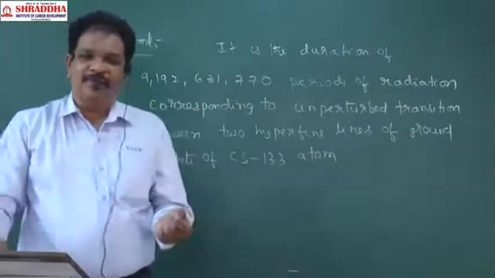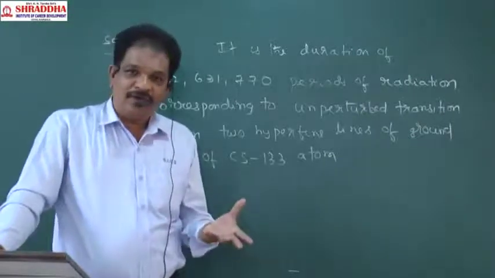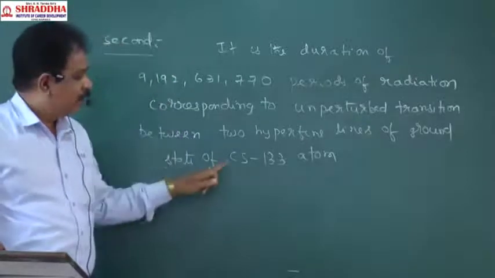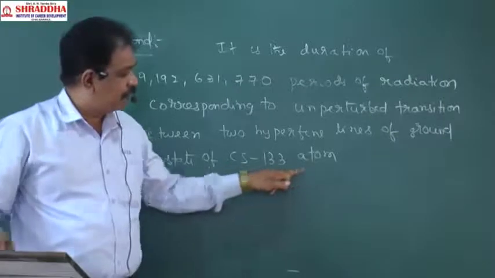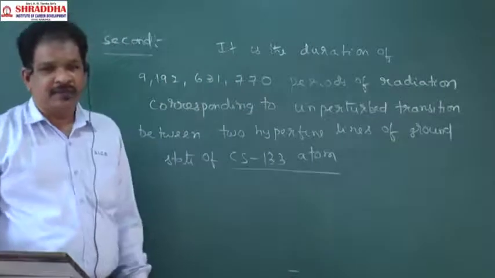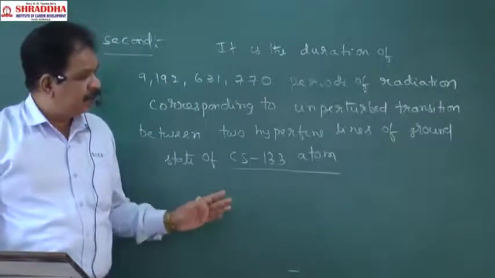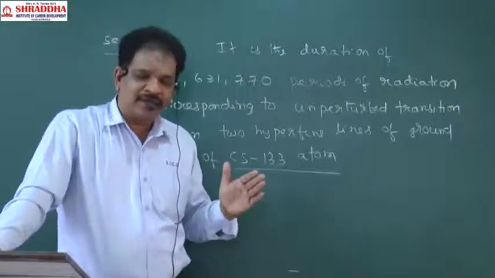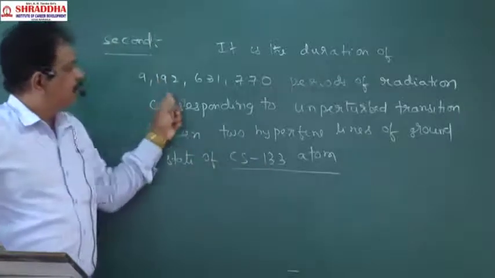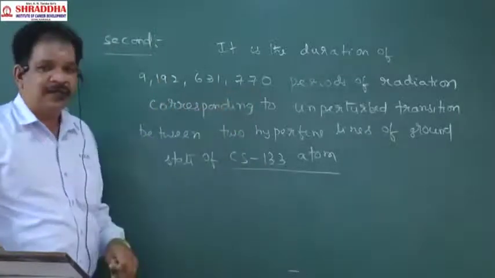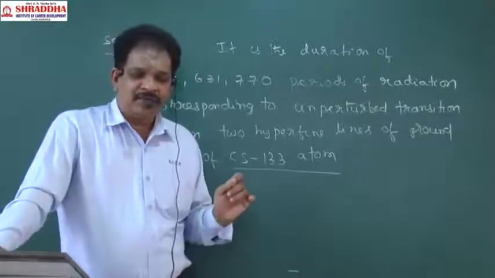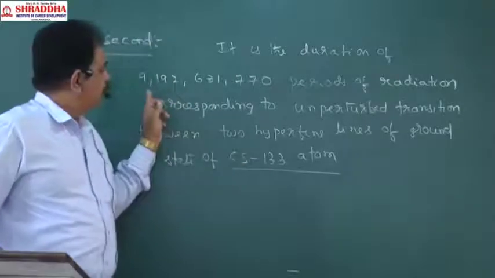1 second means how much time, you know, but how it is defined is a little bit interesting. We are taking the ground state of cesium 133 atoms. In that, energy will transfer from one level to another level. To complete this number of transitions, how much time is it taking? That will be called the second. Time taken to complete 9,192,631,770 periods of radiation.